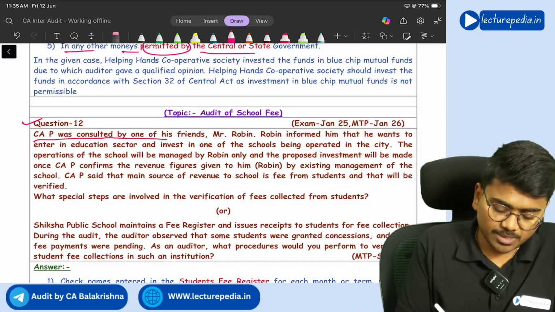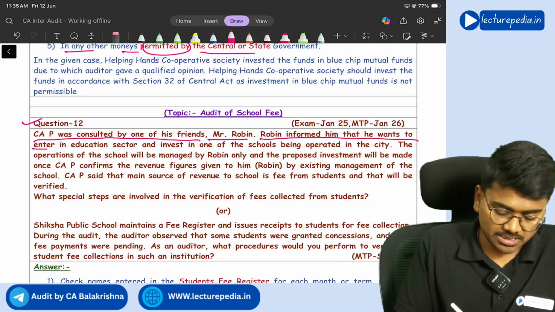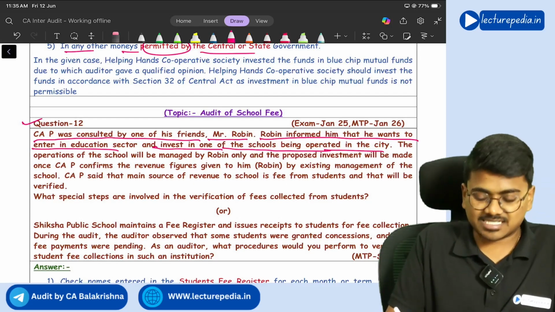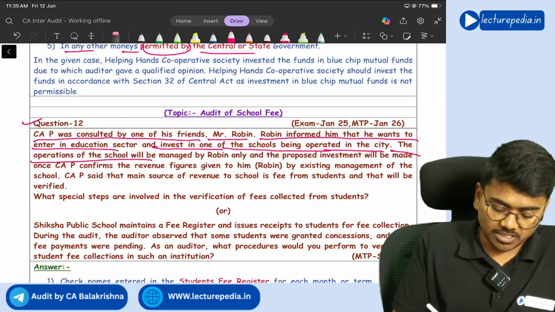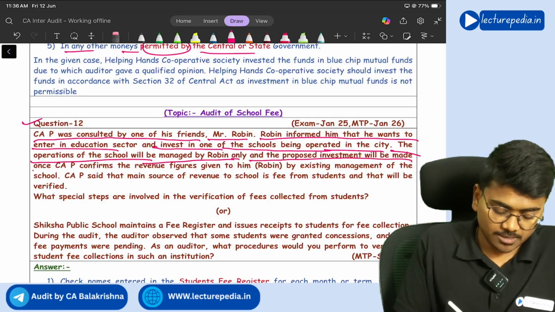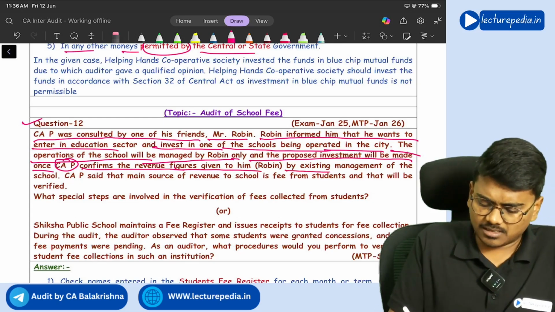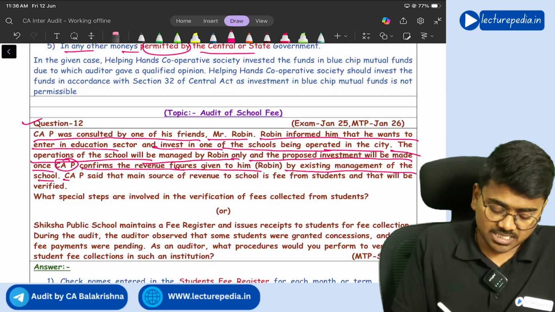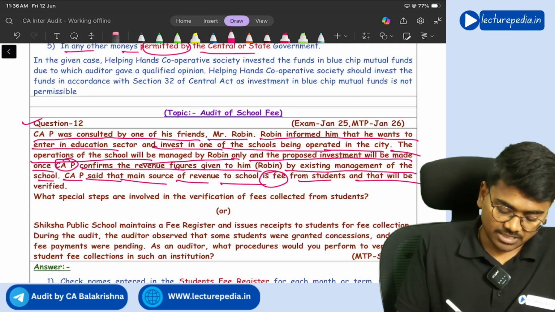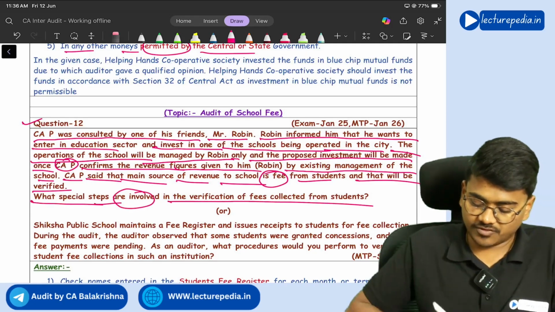CAP was consulted by one of his friends, Mr. Robin. Robin informed him that he wants to enter the education sector and invest in one of the schools being operated in the city. The operations of the school will be managed by Robin only, and the proposed investment will be made once CAP confirms the revenue figures given to him by the existing management of the school. CAP said that the main source of revenue to the school is fee from students and that will be verified. What special steps are involved in verification of fees collected from the students?